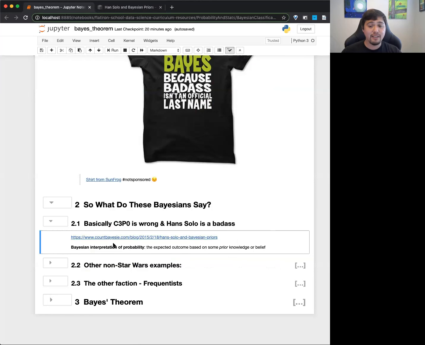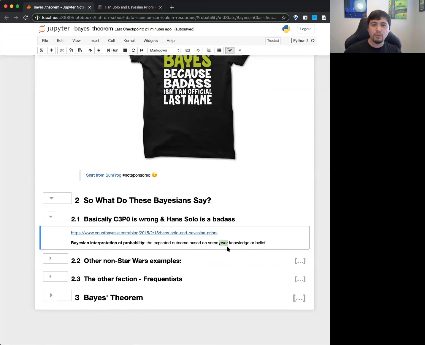The main thing you should take from that article, if you read it through, is the Bayesian interpretation of probability. When we say a probability, it's based on some prior knowledge or belief. We call this the prior, but you'll hear people say prior knowledge or a belief. And what we do is update this prior, this belief, based on new information and new evidence that we have, which is different from how you normally think of probability.